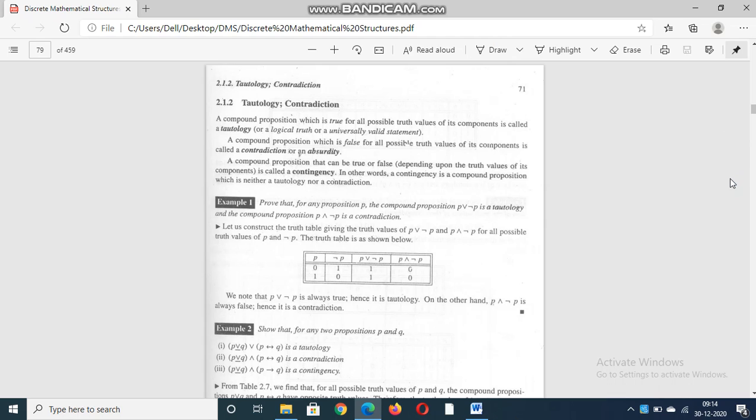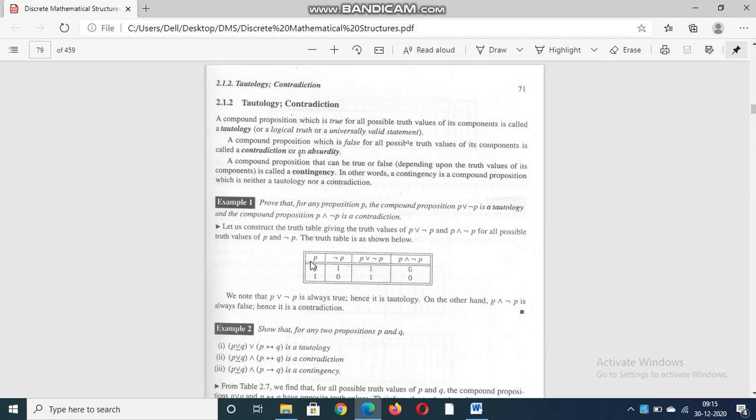Today we are going to discuss tautology and contradiction. First, I'm going to tell you what a tautology is. A tautology is whatever operation you do here, you observe P and Q. If you do some operation, P conjunction Q or P disjunction Q, once you do the operation and the final output is all one, then we call it a tautology. A compound proposition which is true for all possible truth values of its components is called a tautology.